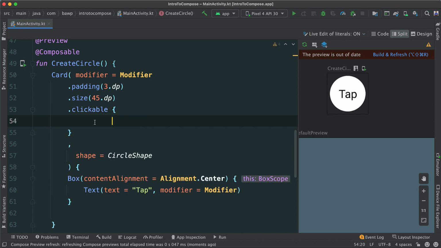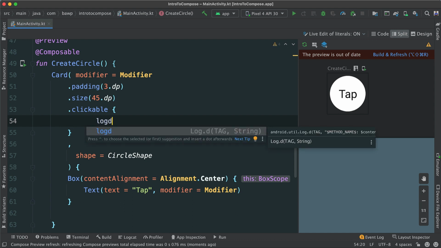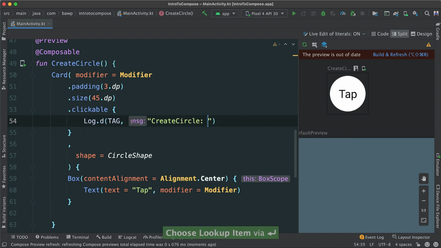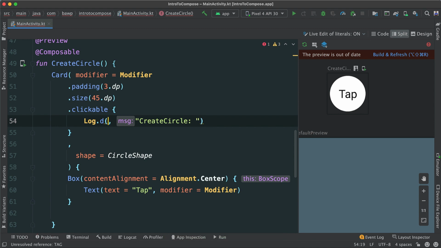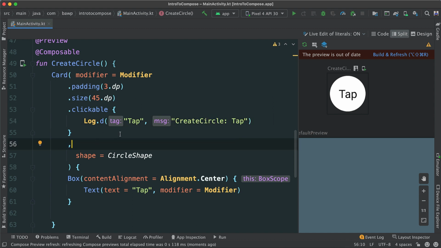In fact, if I just come here and I want to log out just for testing purposes, I can say log D. You can see we have an option now of creating a log. Hit enter, then there's this code completion. So for log D, for log debug, we need to pass here a tag. I'm going to say circle tap like that. So now if we run this, when this whole widget is tapped, we should get this message.